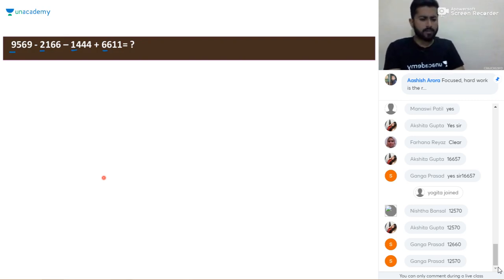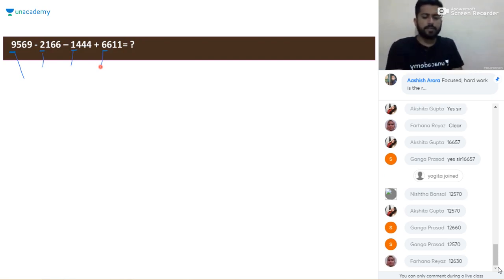In this particular question, it will be like 9569 minus 2166 minus 1444 plus 6611. So starting with the 1000 digit, it will be 9 minus 2 minus 1 plus 6. So instead of going in the same way, just do the addition first. First 9 plus 6, it will be 15. And 15 minus 3, it will be 12.